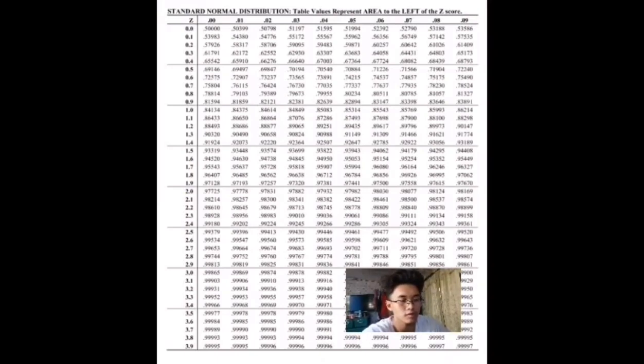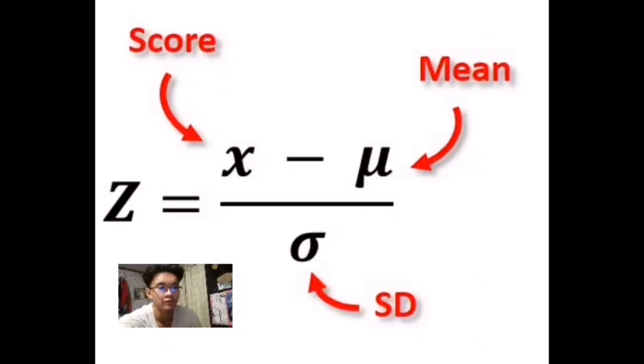This table tells us the total amount of area contained to the left side of any value of the z-score. For this table, the top row and the first column correspond to z values, and all the numbers in the middle correspond to areas or probabilities. Standardization involves using this formula. This formula says that the z-score is equal to an observation x minus the population mean divided by the population standard deviation.